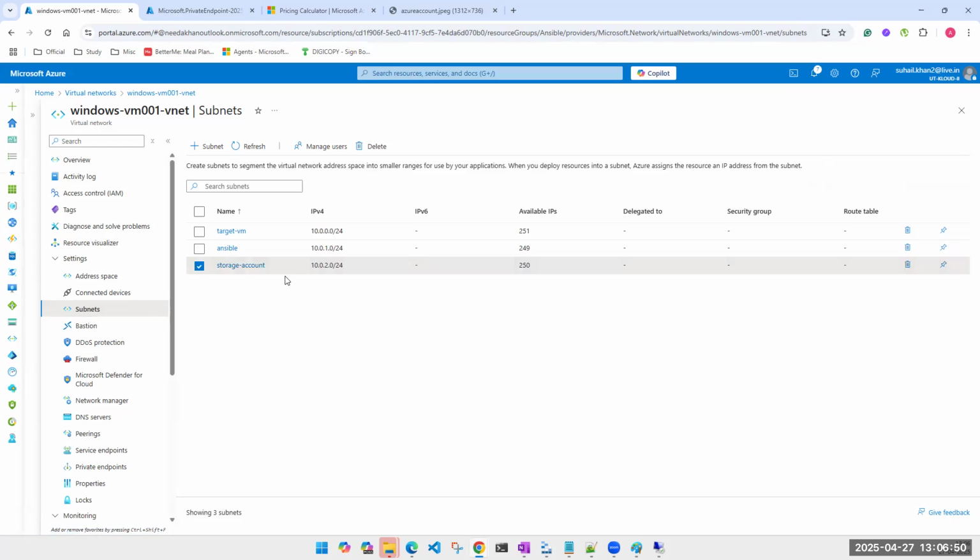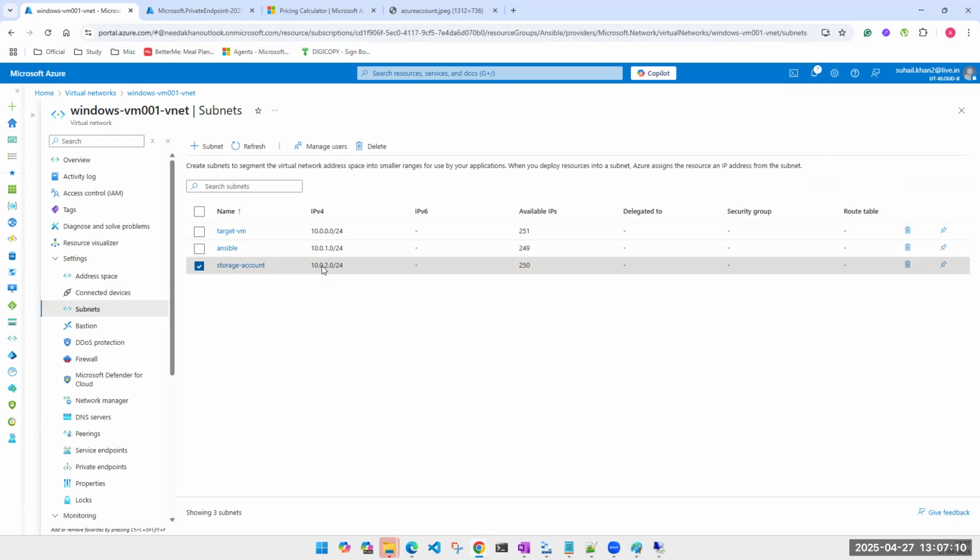That storage account is going to get its IP from this subnet. Even where there was the option to assign a static IP by typing it, that doesn't mean you can bring any IP from anywhere. That does not mean you'll go ahead and type 172 or 198 or whatever IP is there on your machine.